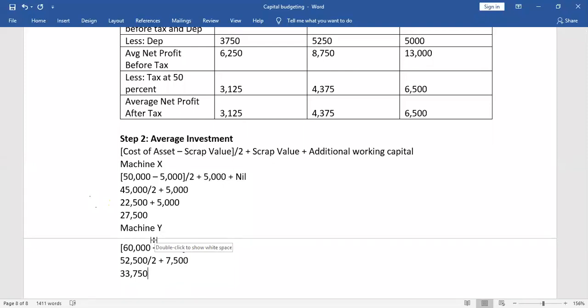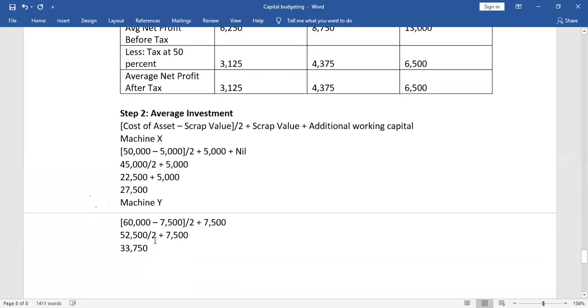33,750. So 33,750 is the final answer. Any doubts here? How did we get 33,750? Anyone is having any doubt? Put it in the chat box.